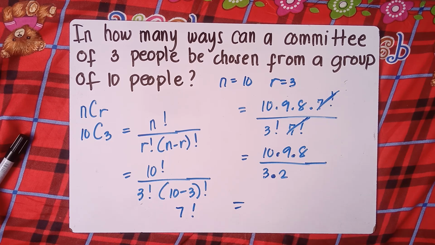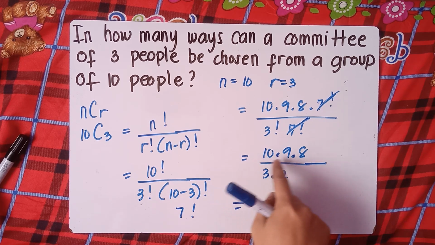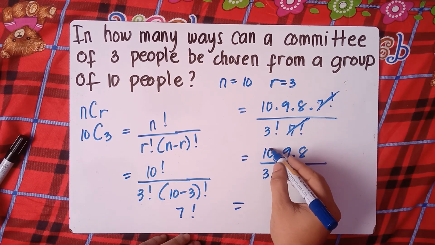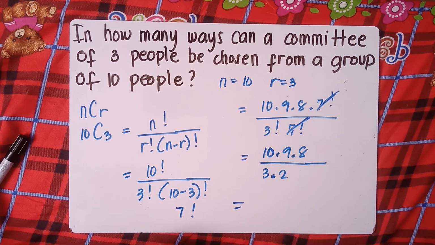Imagine multiplying 10 times 9 times 8 and dividing it by 6. That's actually easy, but it will take time. So check if we can have a common factor.